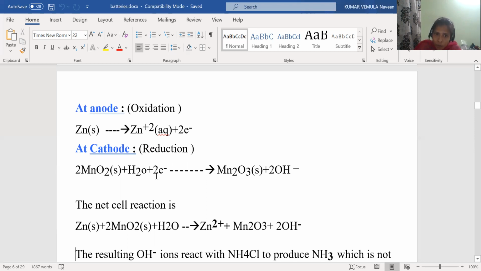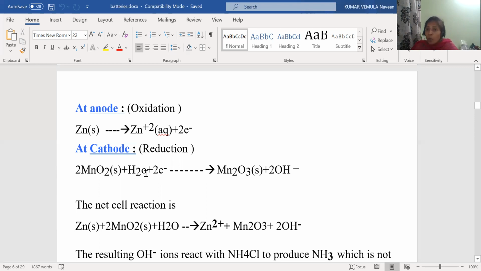At cathode, these 2 electrons are gained by the manganese dioxide. So this manganese dioxide is gaining the 2 electrons in the presence of moisture. What is the moisture here? Water. So MnO2 is gaining the 2 electrons in the presence of water to produce Mn2O3. The remaining one oxygen, that means total 2 oxygens, 2 hydrogens with 2 electrons, producing 2 OH⁻. So this is oxidation and reduction.